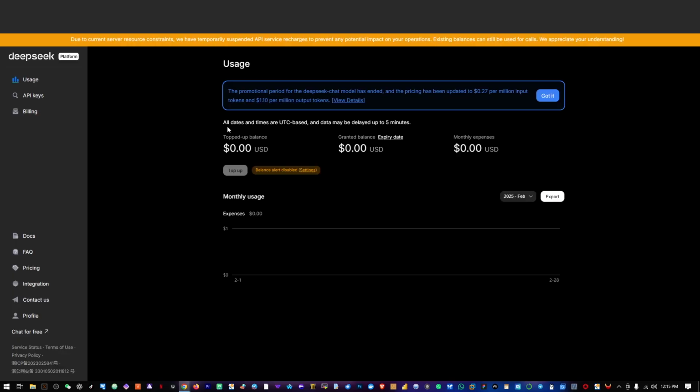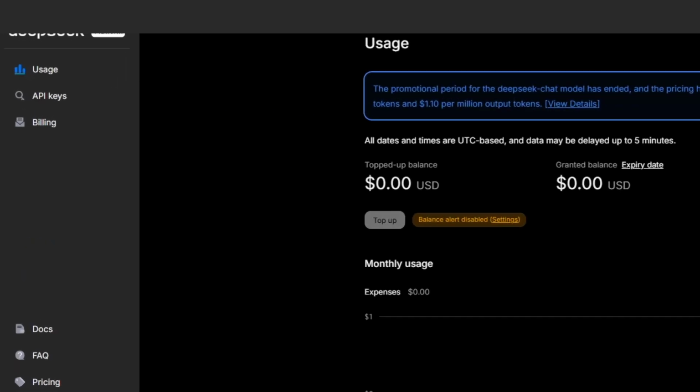If you click on API platforms here, it brings you to this window. Previously, when you clicked on that, they told you that you could no longer use the API. I mean, they're working on it and all of that. But as you can see up here, it says, due to current server resource constraints, we have temporarily suspended API service recharges to prevent any potential impact on your operations. Existing balances can still be used for calls. We appreciate your understanding. All right, so that message is there.